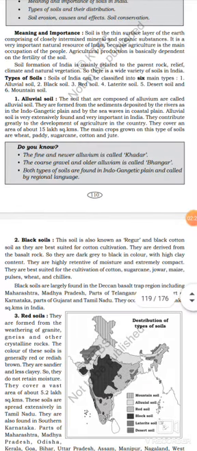First one, alluvial soil. The soils that are composed of alluvium are called alluvial soil. Very simple meaning.